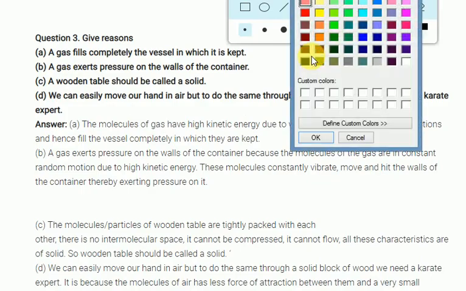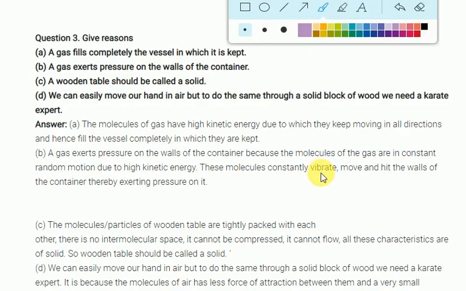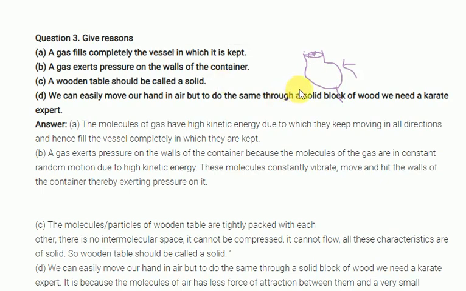If you take one balloon filled with air, imagine the balloon is tied. You can see the air applies pressure in every direction: the side direction, upward direction, backward direction. So gas molecules apply pressure in all directions, so pressure will be there on all sides.